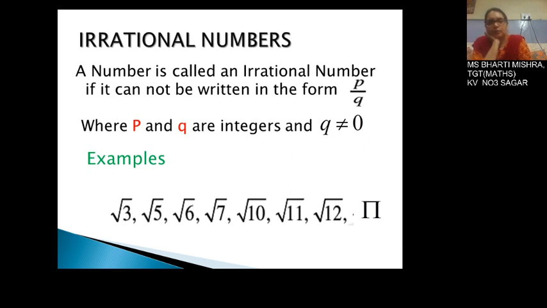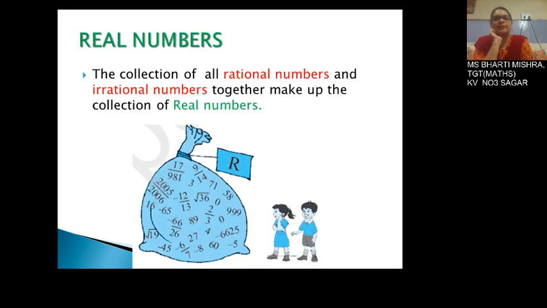So from here originated the set of irrational numbers. The numbers which are not rational are called irrational, and pi, that is 22 upon 7. Now you must be thinking that all these were under root signs, so where does pi come from in between? Here comes the concept of decimals, that is, the terminating decimals and the non-terminating decimals.